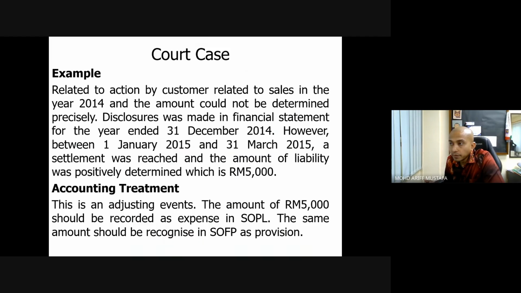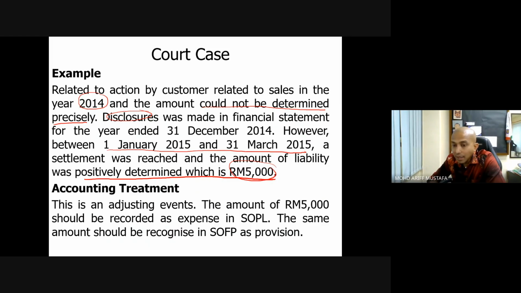Next, court case. Okay, related to action by a customer related to the sales in year 2014, the amount could not be determined precisely. This one is 2014, the amount still cannot be determined precisely. Only disclosure was made in the financial statement for the year ended 31st December 2014. However, between 1st January and 31st March 2015, this situation is an event after the reporting date, which is covered under FRS 110. Okay. A settlement was reached and the amount of liability positively determined, which is 5,000.